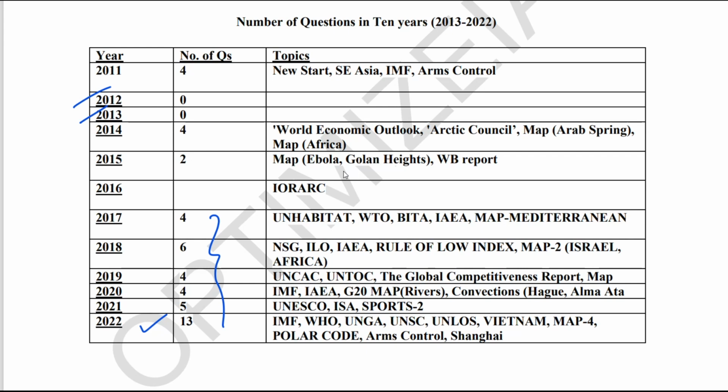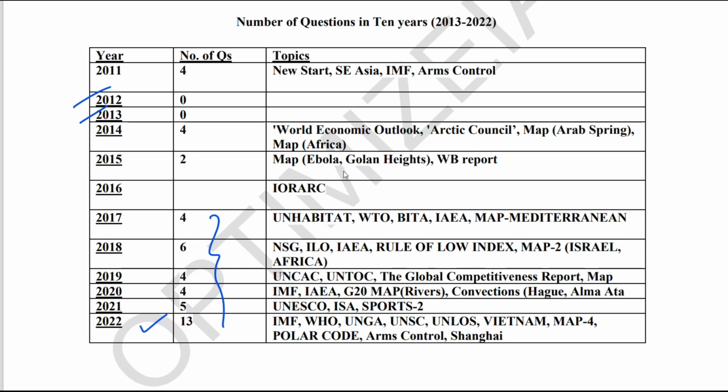Another dimension of these IR questions is that they are mostly current based. If you are not very thorough with current affairs, then you will struggle to score in the IR section. Therefore, it is very important that you understand the type of questions coming from the IR section so that you can prepare well and solve the questions easily.